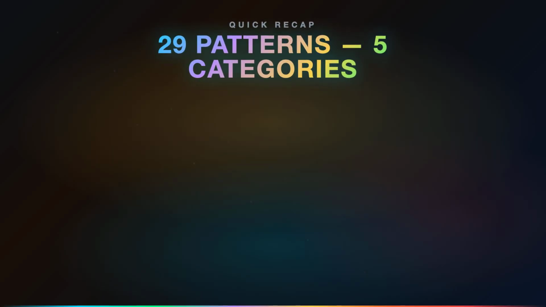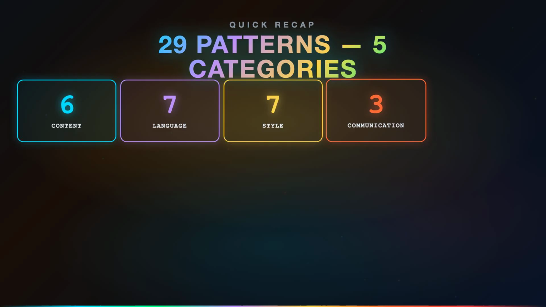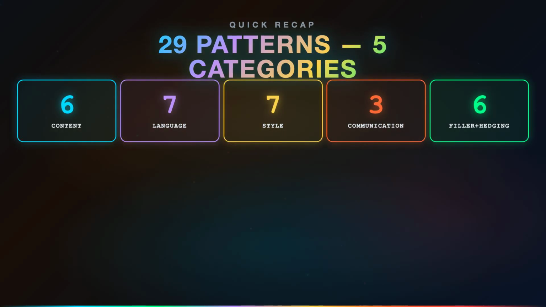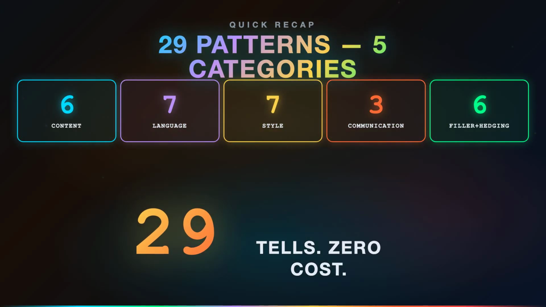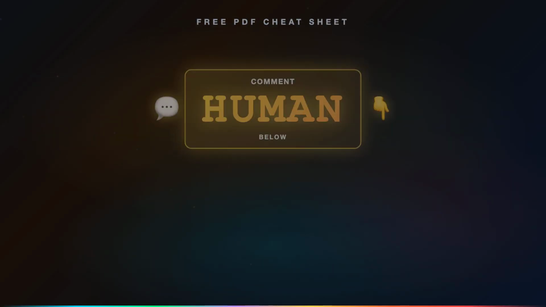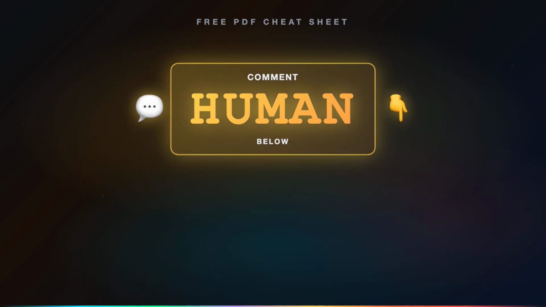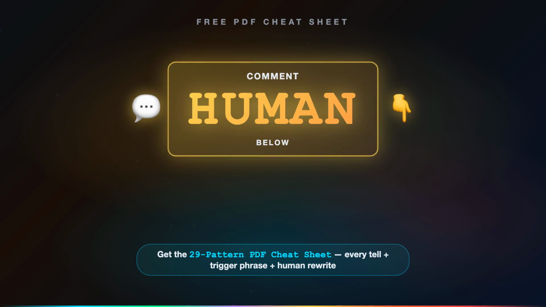Quick recap. 29 patterns across 5 categories: content, language, style, communication, hedging. Plus voice calibration to match your style. One command install. Free. 16,700 stars. Built on Wikipedia's Science of AI Writing playbook.